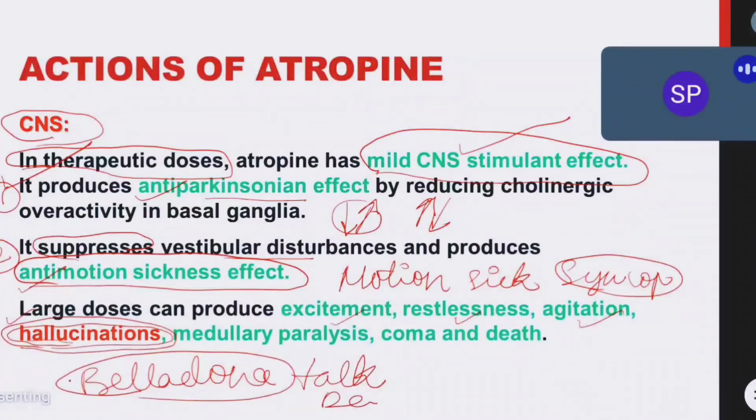Okay, so this type of hallucination can be seen with belladonna poisoning, and it causes medullary paralysis, coma, and sometimes death also. Belladonna poisoning can also cause death. Very, very dangerous condition. So these are the actions of atropine on the central nervous system. I think this slide is clear to you all.